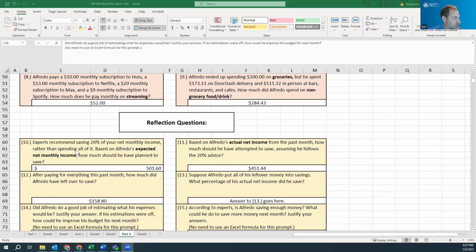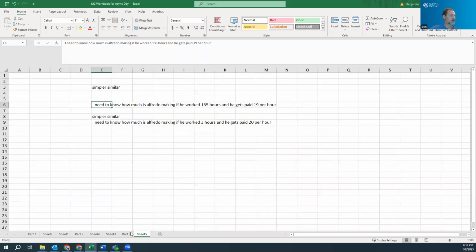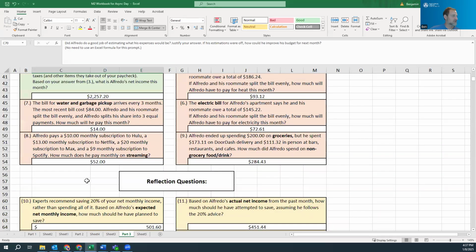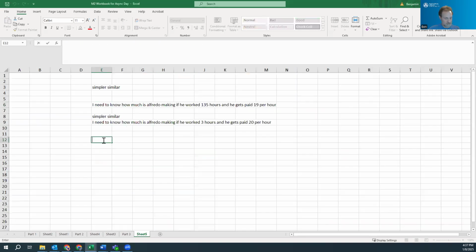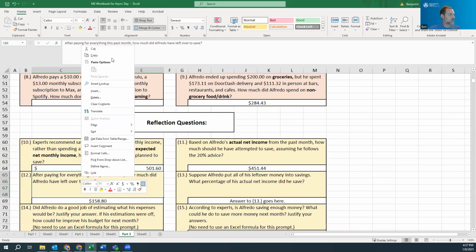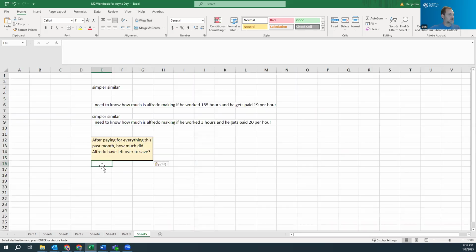So these are the 20% questions, 10 and 11. And then I went ahead and did this next question. And again, let's talk simpler, similar, right? In this question, we're being asked something like this. So I'm going to bring this over. Just want to keep giving you ideas about how to use simpler, similar. Copy, paste. All right. So let's say